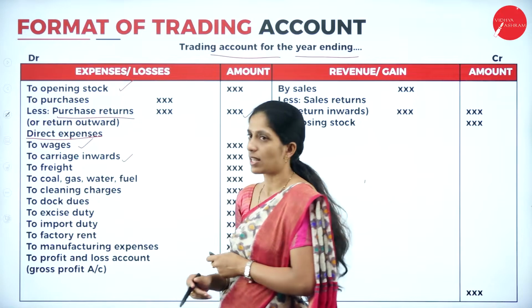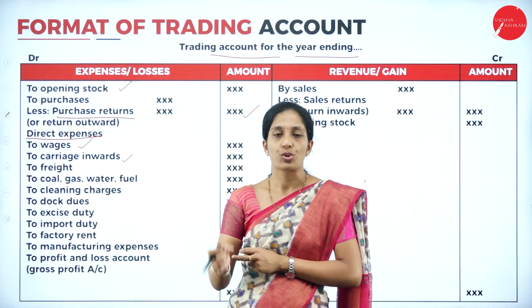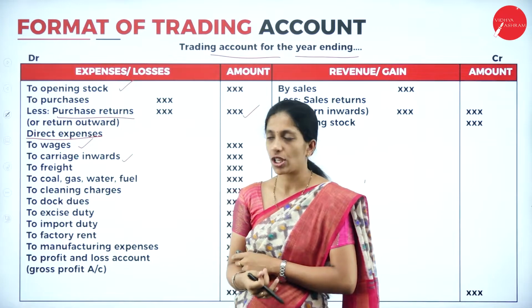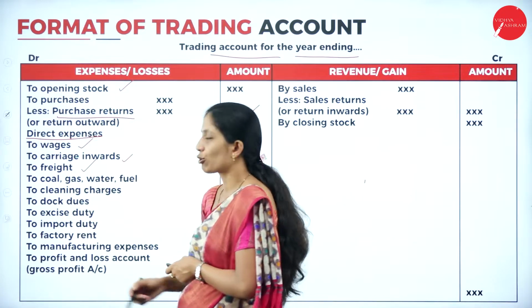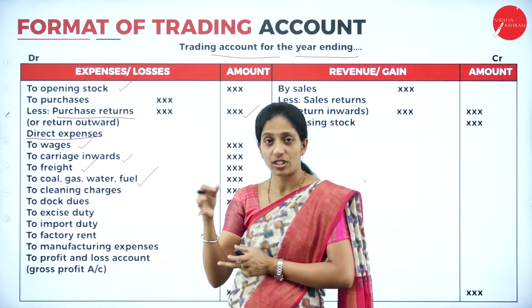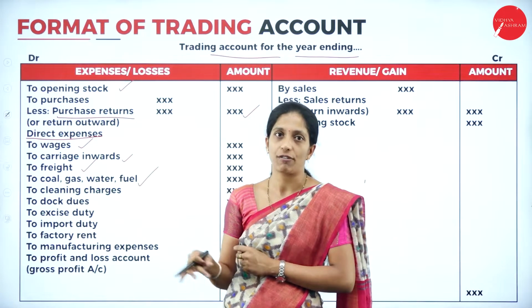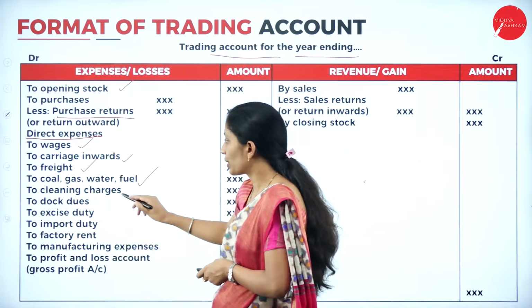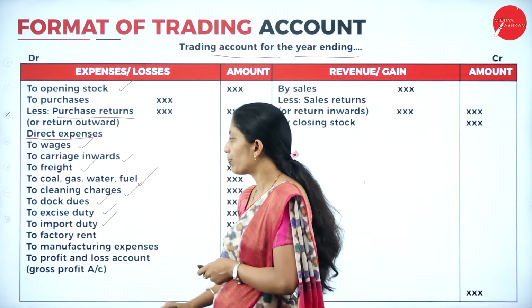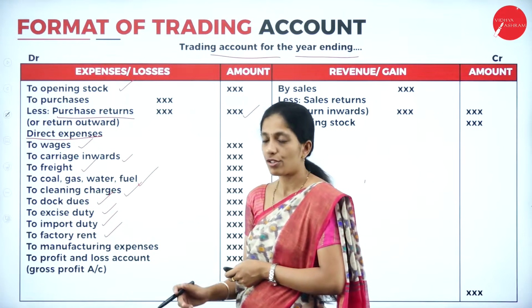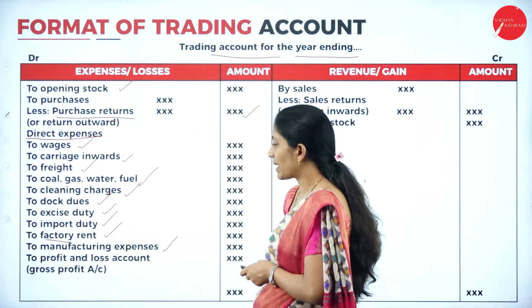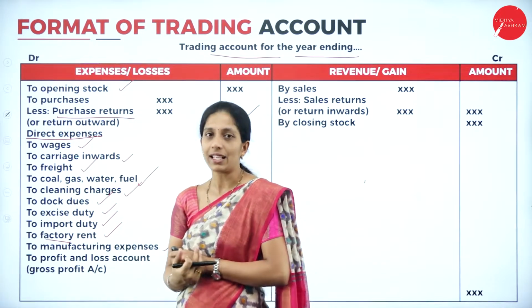Next, carriage inwards, that is while importing the goods, whatever shipping charges are charged. Next, freight, which is also one of the charges here. To coal, gas, fuel, water, which are all used in the manufacturing of a particular product. Next, to cleaning charges, to dock dues, to excise duty, to import duty, factory rent. Remember, it is factory rent. To manufacturing expenses. So these are all direct expenses.